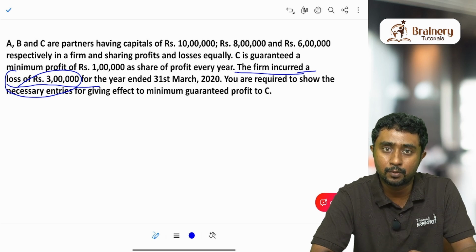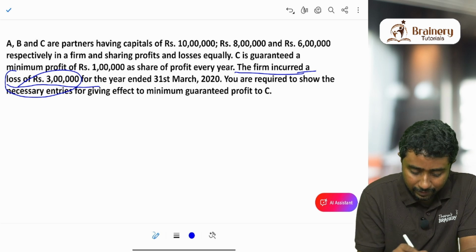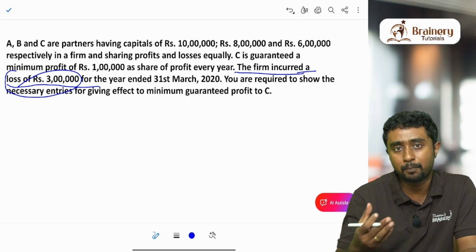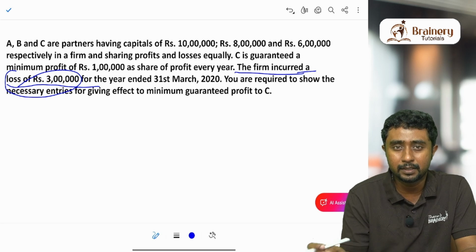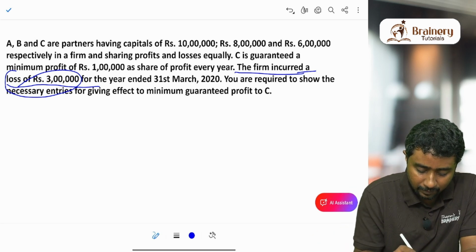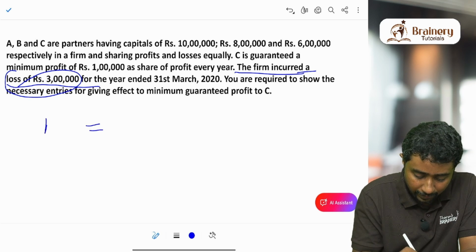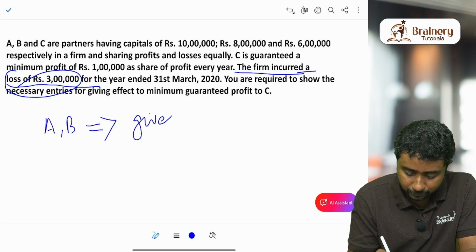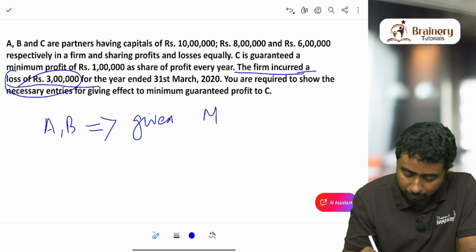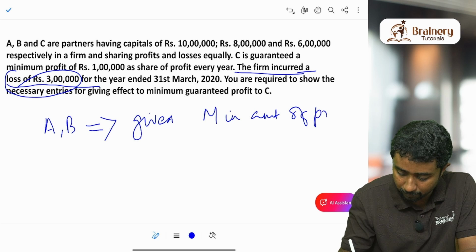In that situation, what to do? There is a condition for this. That condition is like this: in this kind of situation where we have promised someone a minimum amount of profit, and in that particular year the firm is suffering a loss, what you are supposed to do is, A and B have to give the minimum amount of profit promised.